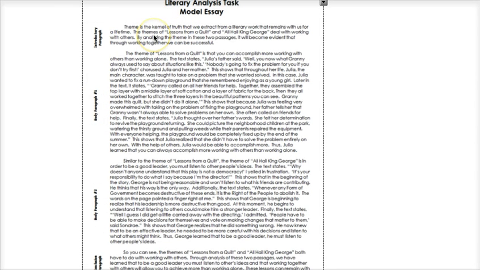Here we have the introductory paragraph, and we're going to learn how to create this, but it begins like this. Theme is the kernel of truth that we extract from a literary work that remains with us for a lifetime. The themes of Lessons from a Quilt and All Hail King George deal with working with others. By analyzing the theme in these 2 passages, it will become evident that through working together, we can be successful.